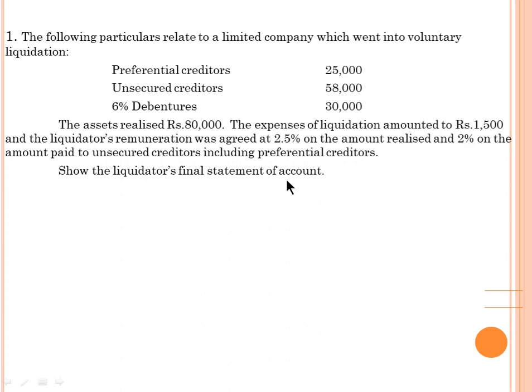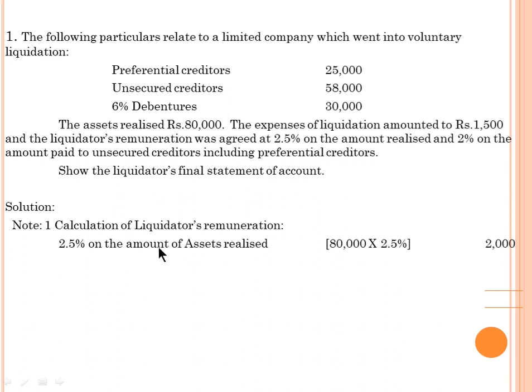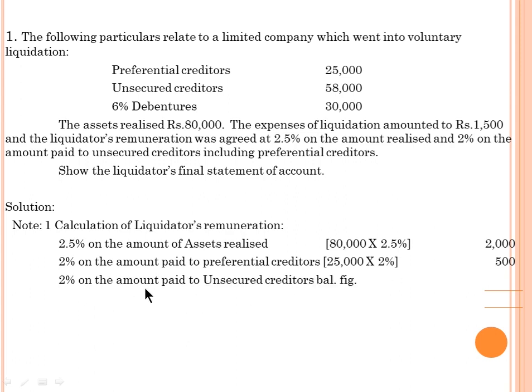Okay, listen, we move on to the answer and write down the solution. Working note, calculation of liquidator remuneration. See, 2.5% of the amount of assets realized. Your assets realized are given as 80,000, 80,000 into 2.5%, 2,000 rupees, followed by the 2% on the amount paid to the preferential creditors. Here how much are the preferential creditors? 25,000. 25,000 into 2%, 500 rupees. Next, the 2% of the amount paid to the unsecured creditors. For unsecured creditors, we have a value of 58,000.